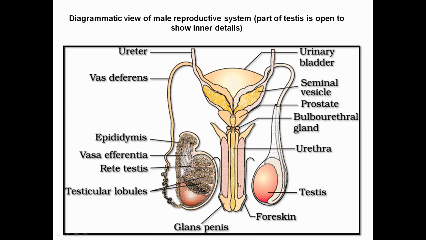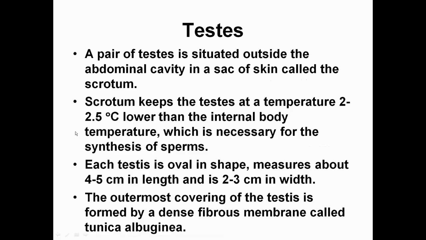From the urethra it comes into the penis, and the distal portion of the penis is referred to as the glans penis, which is covered with a skin referred to as the foreskin. And these are the accessory glands: seminal vesicle, prostate gland, and bulbourethral gland. The bulbourethral gland is also referred to as Cowper's gland. Now, come to the text section.